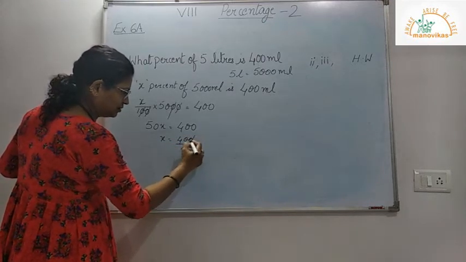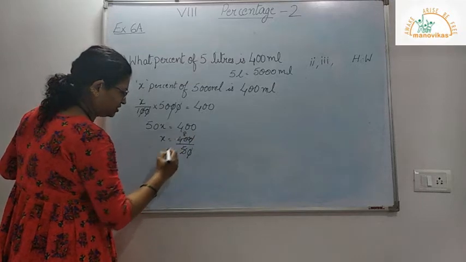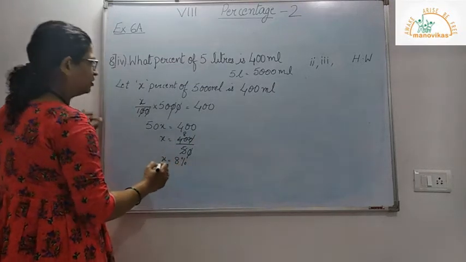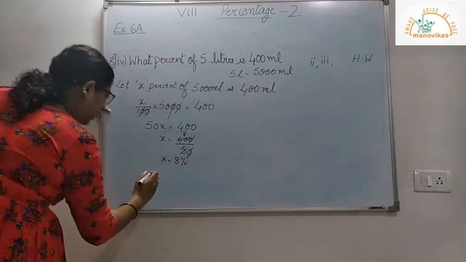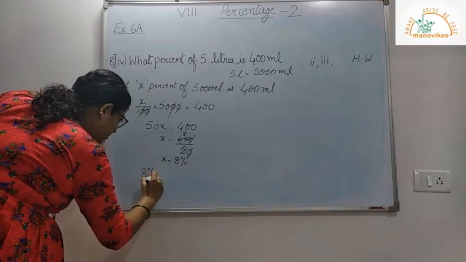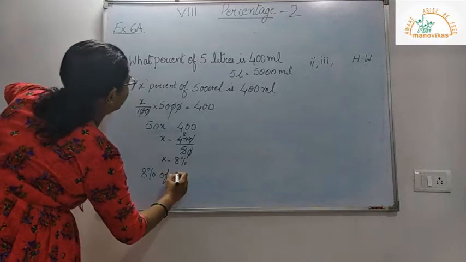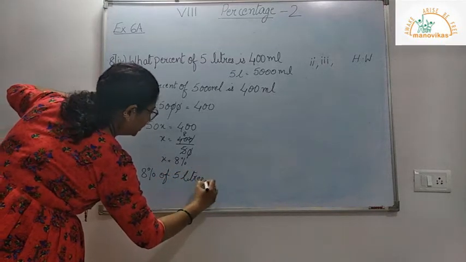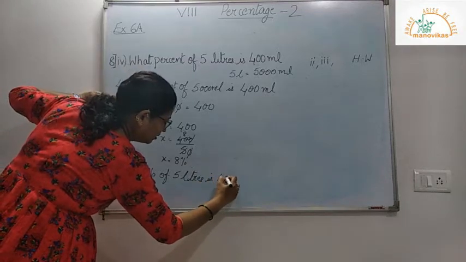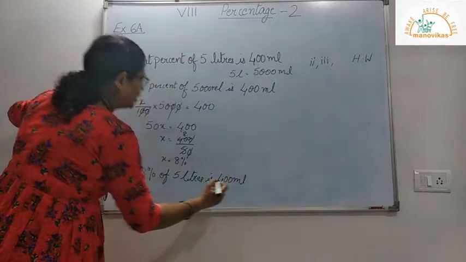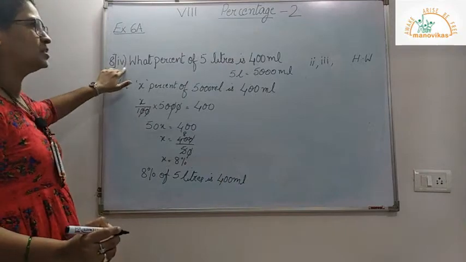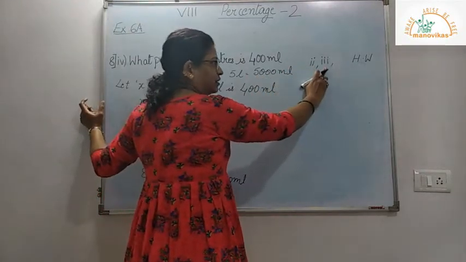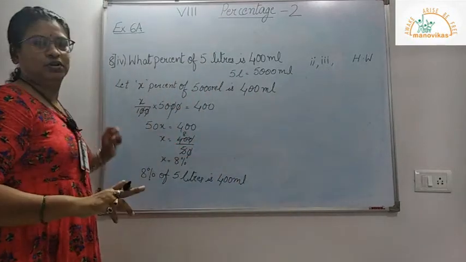So I can cancel here, 5 ones are 5, 8s are 40. So x is equal to 8%. So now here my final answer will be 8%. 8% of 5 liters is 400 milliliters. Now I have done the first and the fourth sum in subquestion 8. You can try out the second and third in the same way for homework.